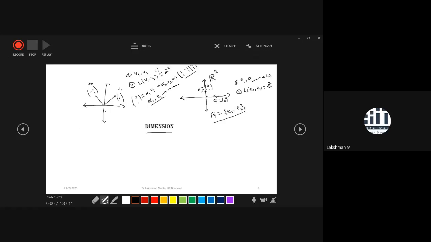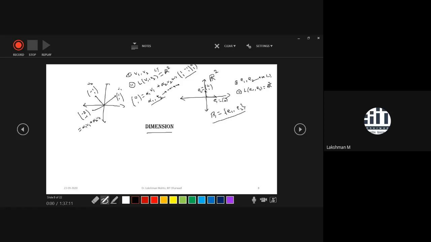Suppose someone is willing to take another vector, somewhere else, say a vector from here. What would be the name of this vector? It has more walk along the x1 axis, but a negative walk. This vector would be -2, -1, a negative walk along the x2 axis as well. So you are willing to express this as a linear combination of V1 and V2. Just write alpha 1 times V1 plus alpha 2 times V2.